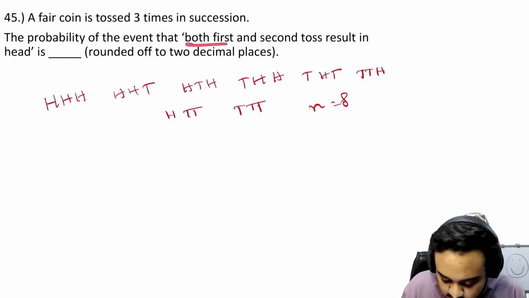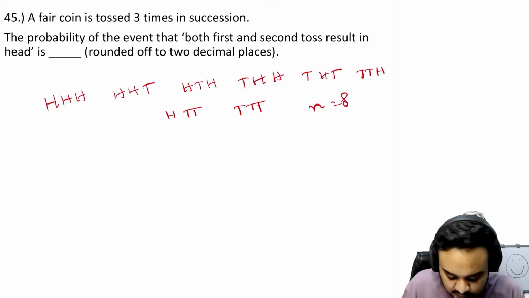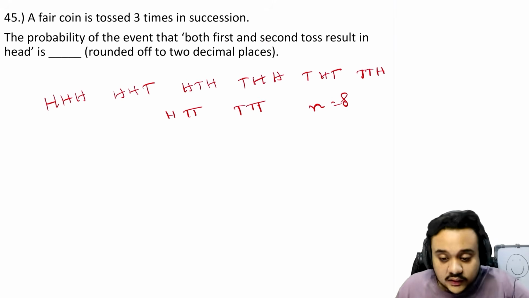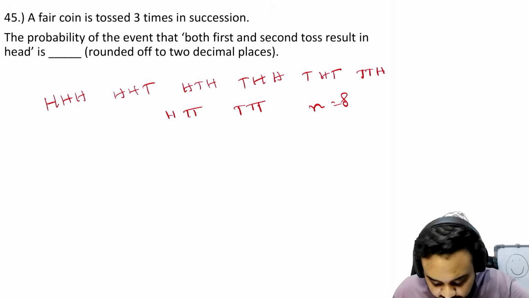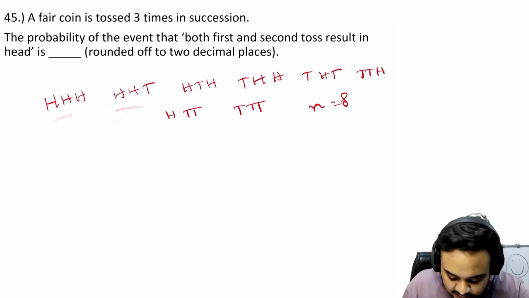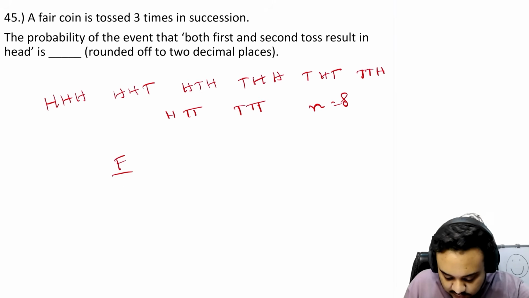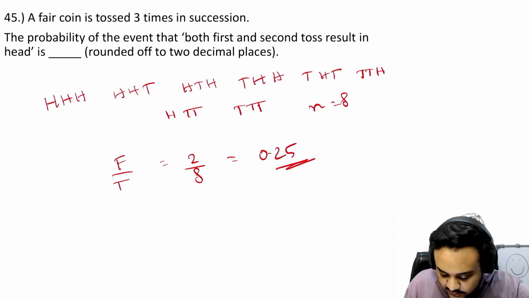And the favorable outcomes, what are they asking to find? Probably that both first and second toss is head. Okay, so they have obviously not mentioned anything about the third toss, so it can be heads or it can be tails. But for the first two, we are going to have two favorable outcomes. So favorable upon total is going to be 2 upon 8, which is going to be 1 by 4, 0.25. That is going to be your answer.